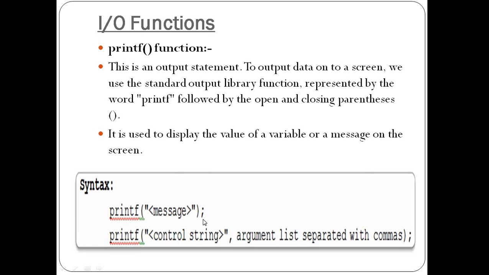Printf in brackets, either we can put the message directly in double quotes within opening and closing parentheses and give the semicolon, or the second one is printf, opening bracket, double quotes, control string, and argument list separated with commas. Argument lists are nothing but variable names. Okay, and format control string.